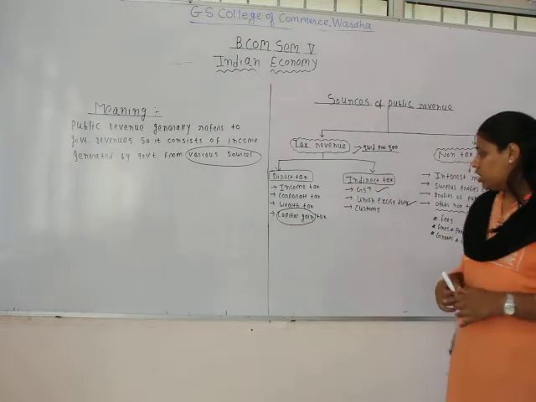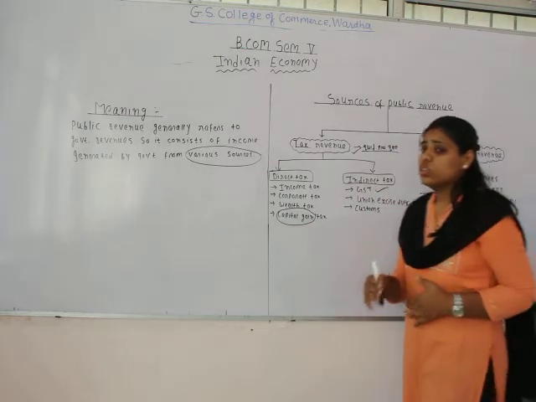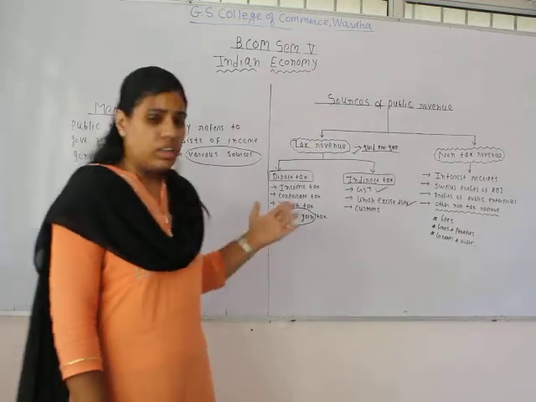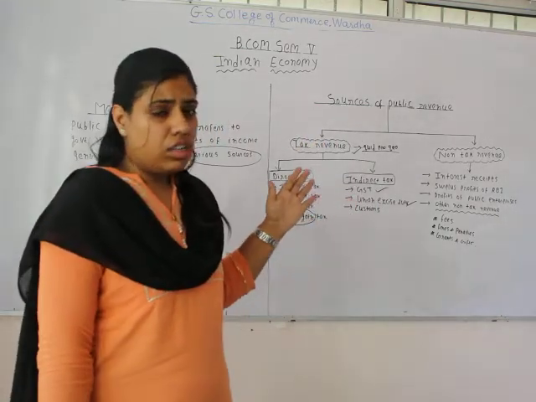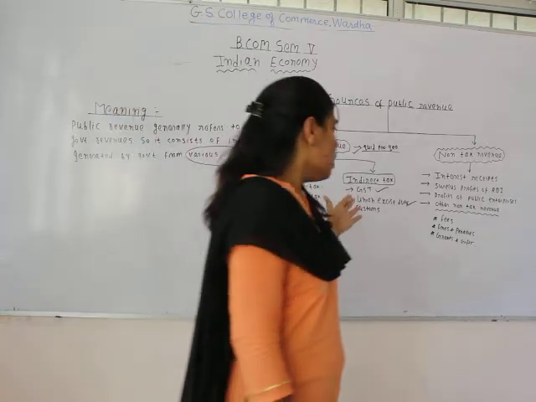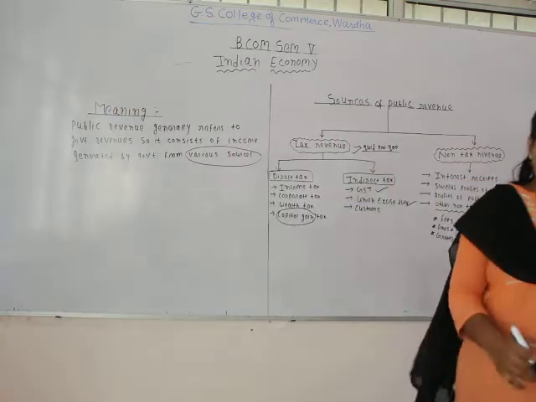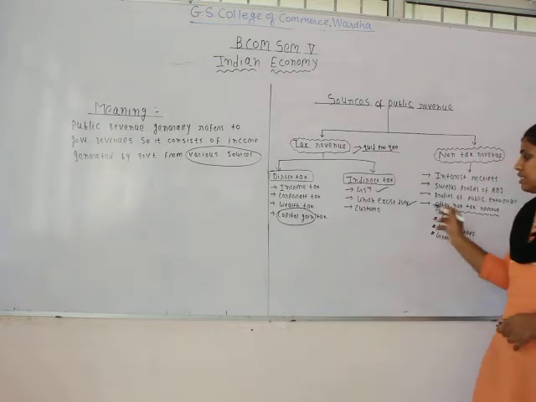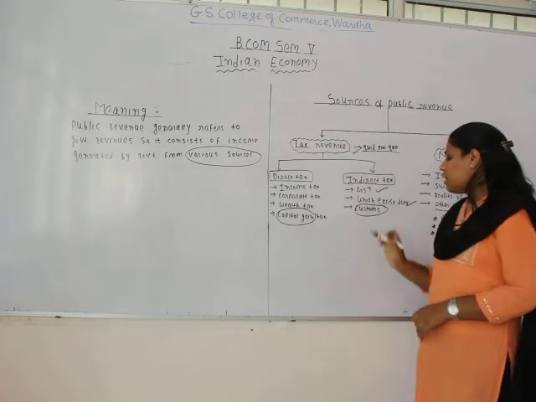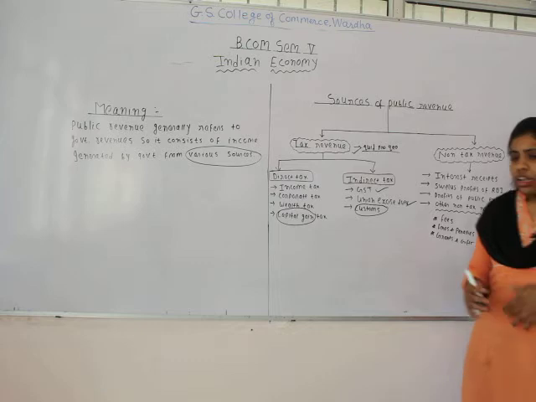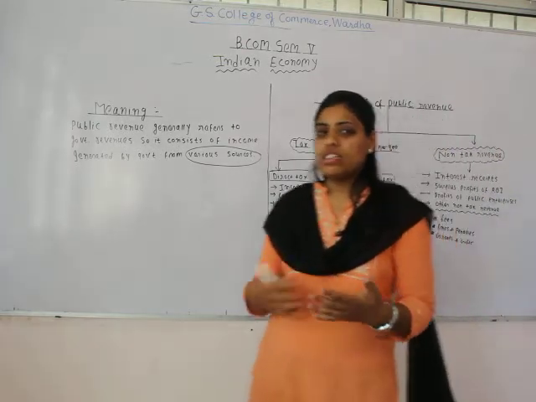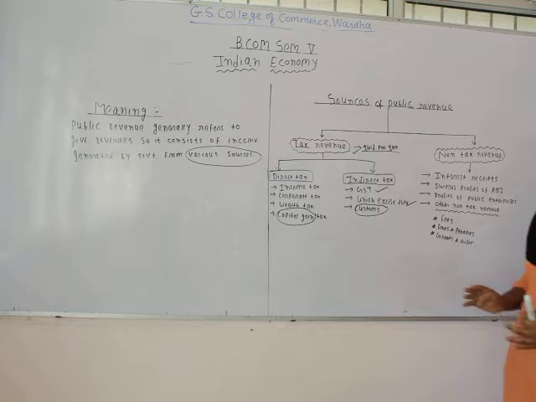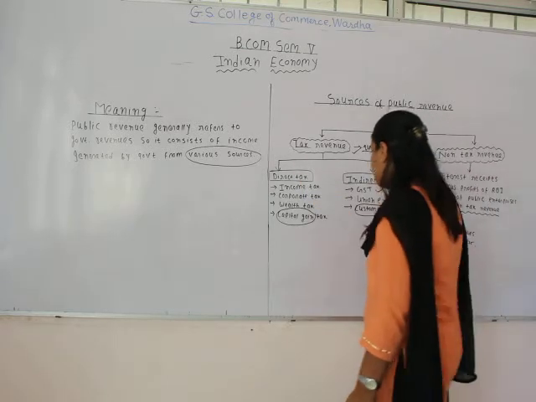If you talk about the commodities or goods on which the union excise duty is being levied, sugar, cotton, and vehicle spirits come under the goods on which union excise duty is levied. The next one is customs. When we talk about the custom duty, it's levied on the import and the exports of various goods and services. So tax revenue is basically categorized under two categories, that is direct tax and indirect tax.